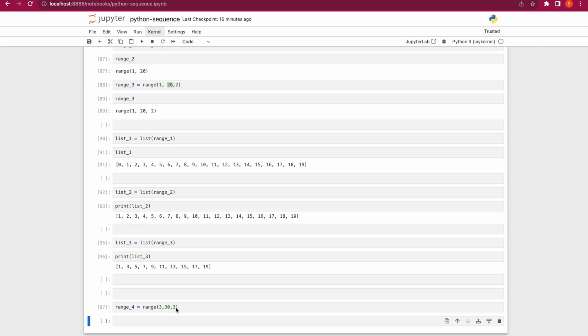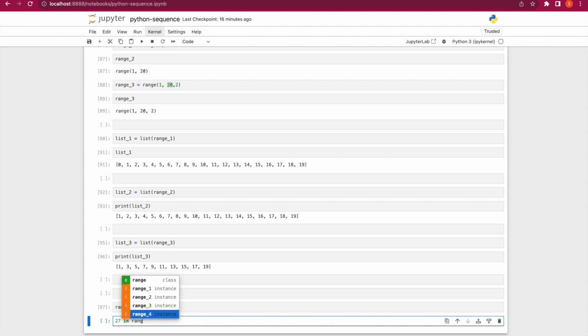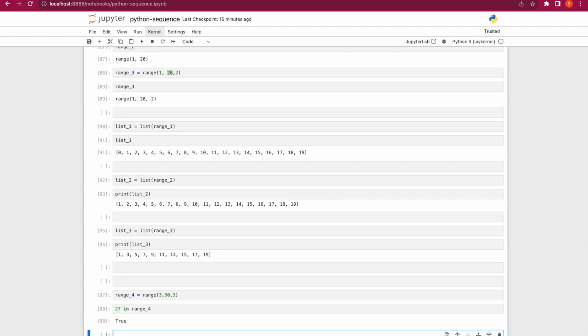Right? It will keep on going like that until it gets to the last range value that we can get, which is actually 29. So we will not have 30 as part of it. The maximum we will have in this case will be 27, right? So we can just do a check and say, okay, 27 in range 4. This will return a Boolean value for us, checking if 27 is in this range of values that we specified. So let's do that. 27 in range 4, it is true, right?